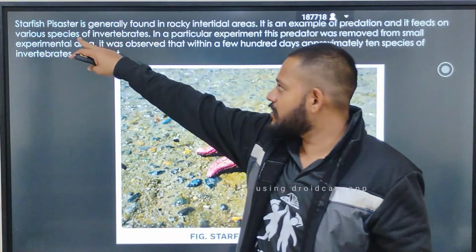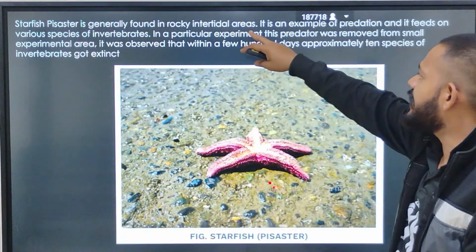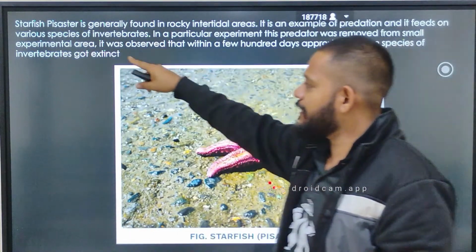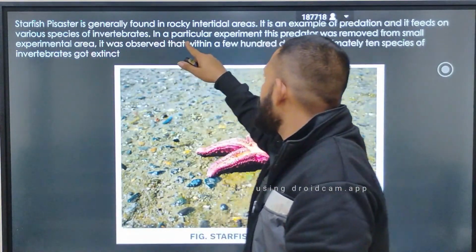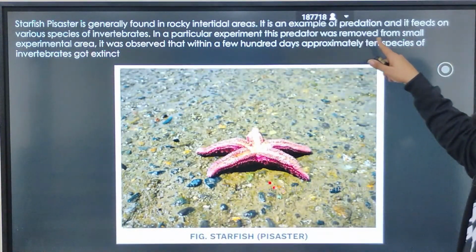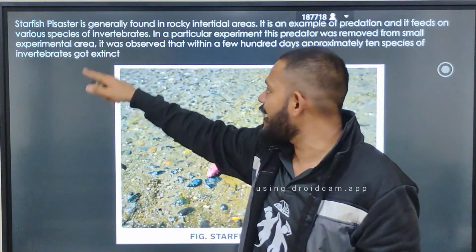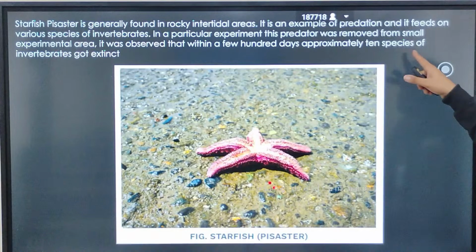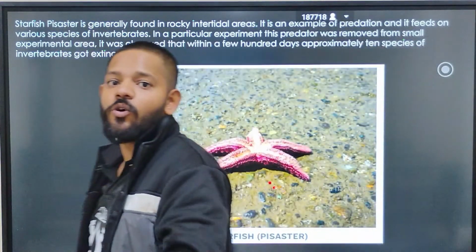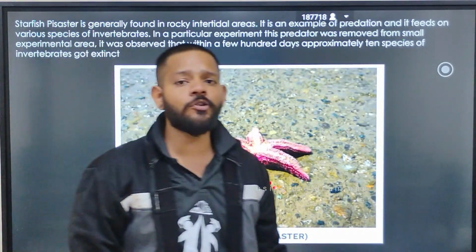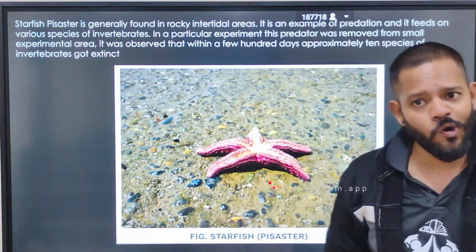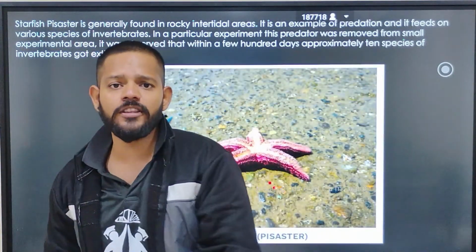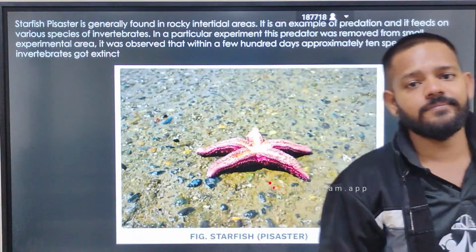Okay, that thing is written here. Starfish is generally found in rocky intertidal areas. It is an example of predation and feeds on various species of invertebrates. In a particular experiment, this predator was removed from a small experimental area. It was observed that within a few hundred days, approximately 10 species of invertebrates went extinct because they started doing competition, and competition, you know, is a minus relationship. It is negative for both the species, and they go extinct.